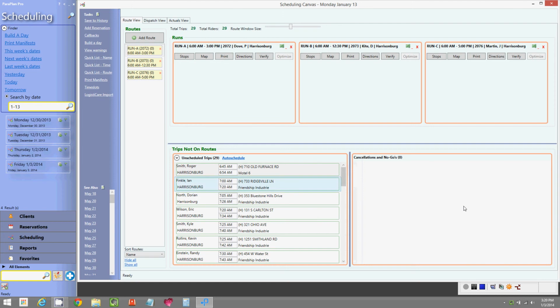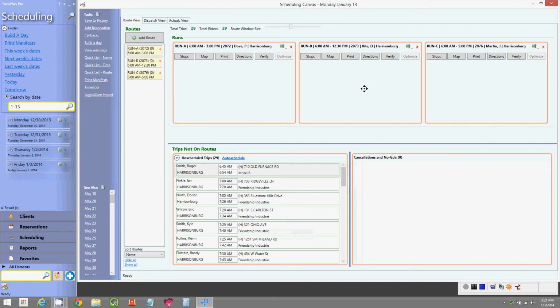And here at the bottom of the scheduling canvas route view, on the left bottom is your list of open work, or all your rides that have yet to be scheduled to a route. And on the bottom right, this is your cancellation and no-show bin. So any future cancellations will show up in yellow in this box. And during the day of service or after the day of service, any no-shows will show up in this box and or assigned to the route that they were originally assigned to. So we'll get into that later as well.